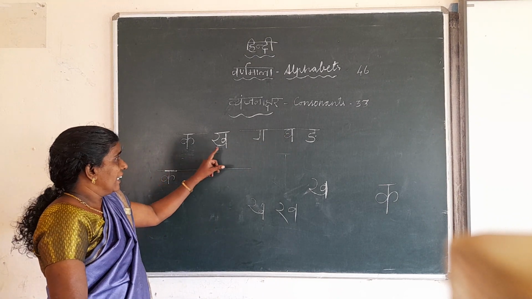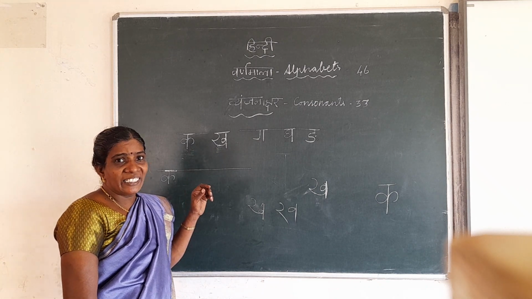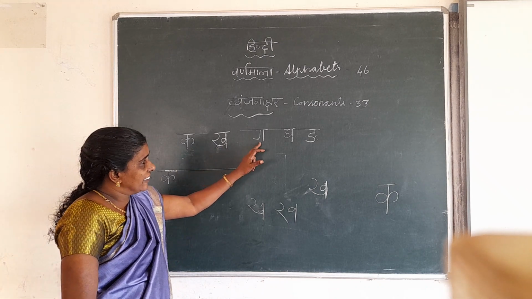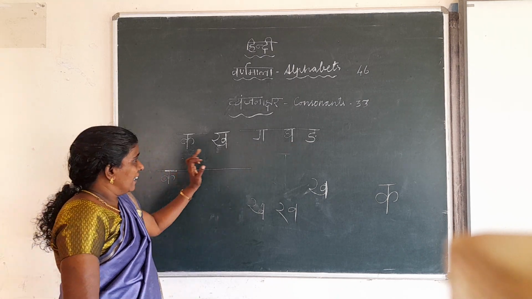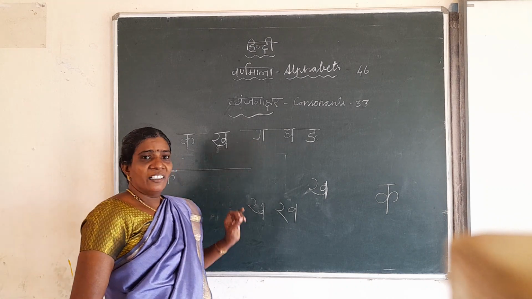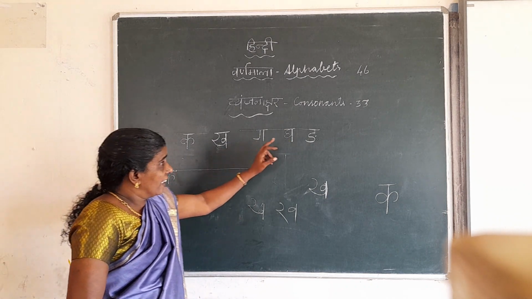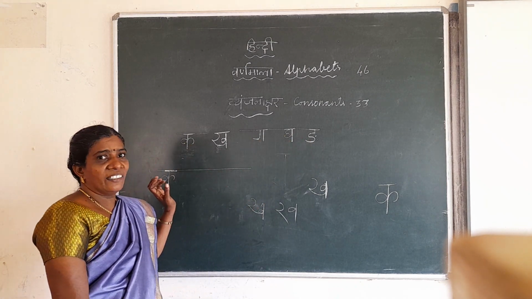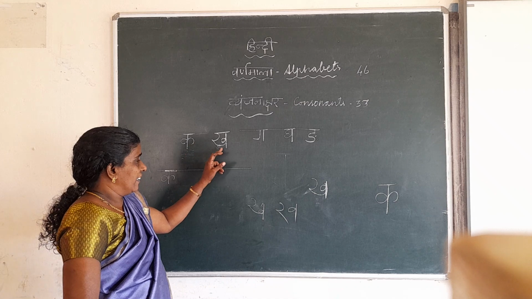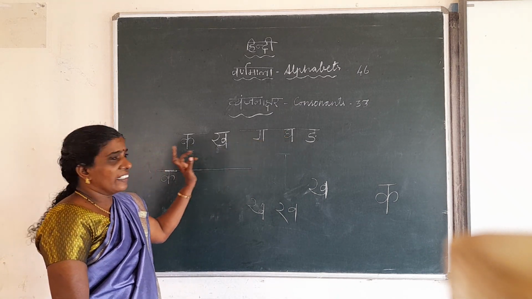Ka, kha, ga, gha. The middle of the mouth, kha. K-H-A, kha. G-A, ga. G-H-A, gha, nga. This also you can read like a rhyme. Ka, kha, ga, gha, nga. Nga, gha, ga, kha, ka. Can you read it?